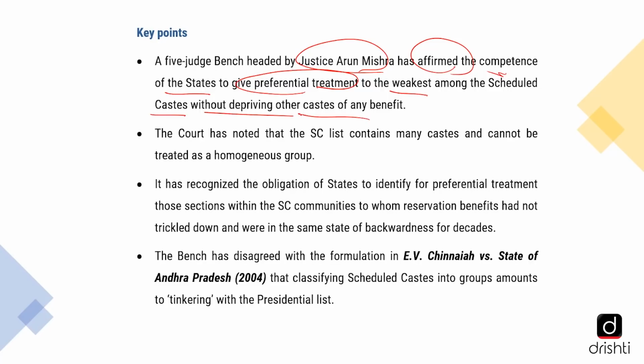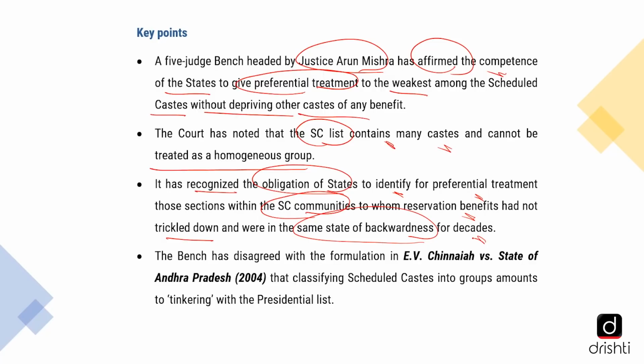The court noted that the scheduled caste list contains many castes and cannot be treated as a homogeneous group. It also recognized the obligation of states to identify for preferential treatment those sections within the SC communities to whom reservation benefits had not trickled down and who were in the same state of backwardness for decades.